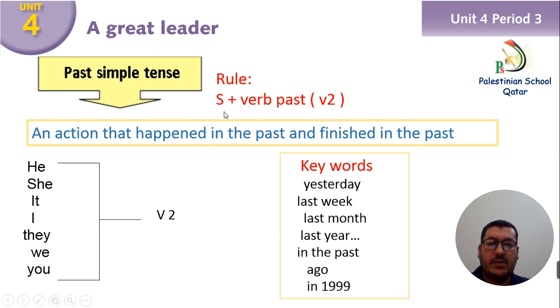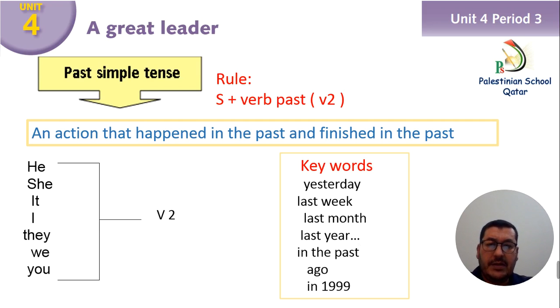Past simple tense, the rule is subject, verb in the past, verb 2. And we use past simple for an action that happened in the past and finished in the past. With the past simple, all the pronouns take the same verb in the past. He, she, it, I, they, we, you take the same verb in the past. And the key words: yesterday, last week, last month, last year, in the past, ago, and in 1999.